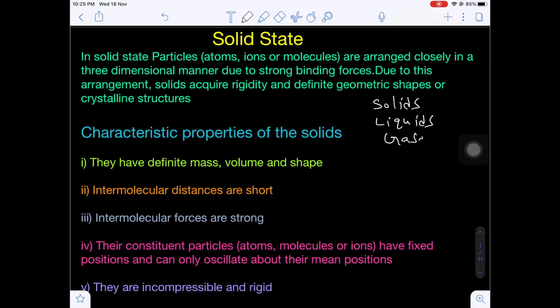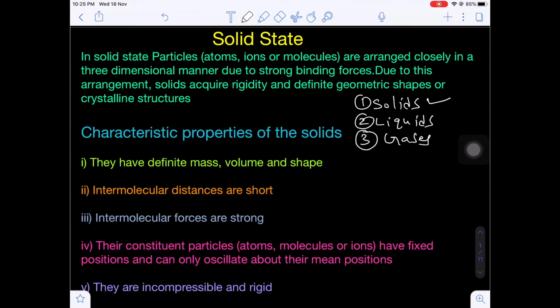Already we completed the gaseous state, and a little bit of introduction of liquid state, that is the properties of liquids, the vapor pressure, viscosity and surface tension. Now in today's lecture we are going to discuss solid state.